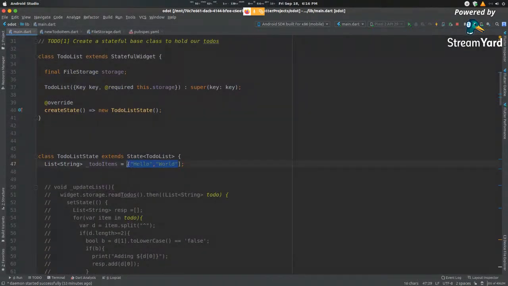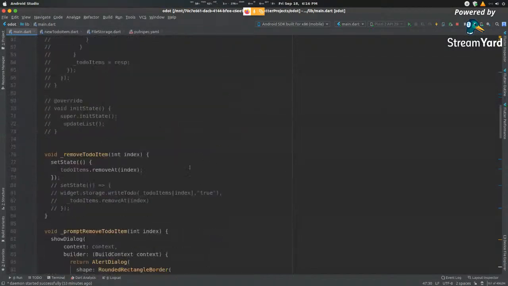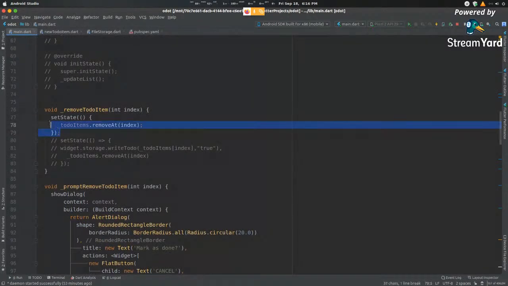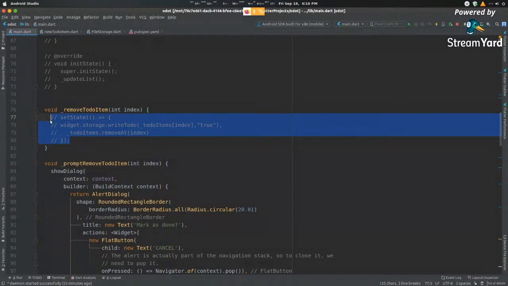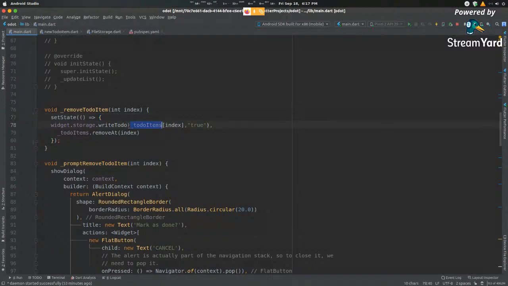Now let us remove our dummy data here. And we need to change this as well. Whenever we remove a to-do item, we need to make sure we call the write to-do function so that we mark it as complete. If it's marked as complete, it'll disappear. So that's what we're doing. Again, we are calling widget storage dot write to-do item of index, and we are making it true.